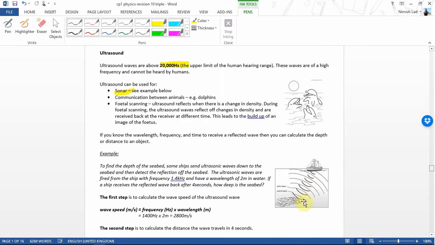Remember, the time is twice as long as it actually would take for it to get to there, because the wave goes there and back. So whatever distance you figure out, you need to half it. So that's what I go through in this calculation. Do read through that if you need to, because that is certainly a calculation that comes up at GCSE.